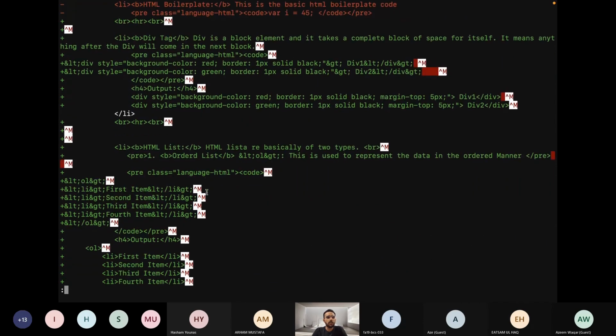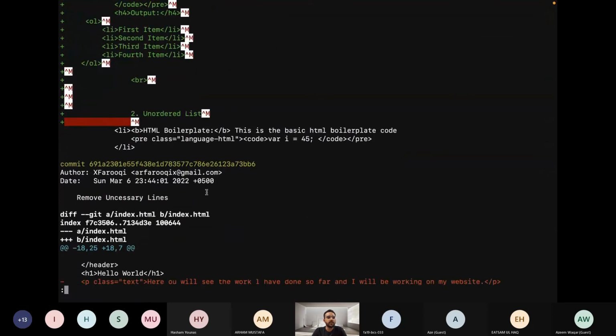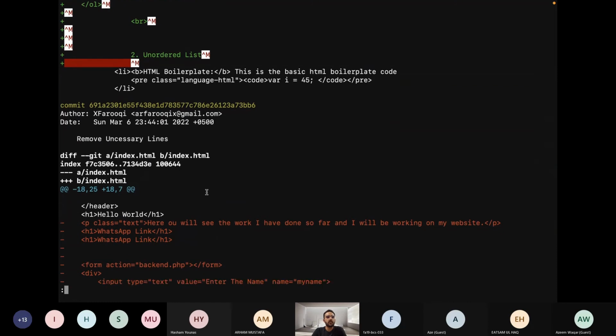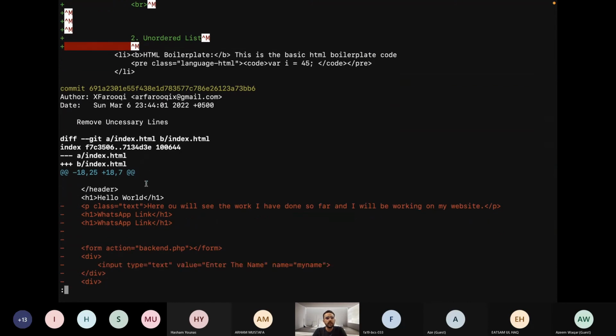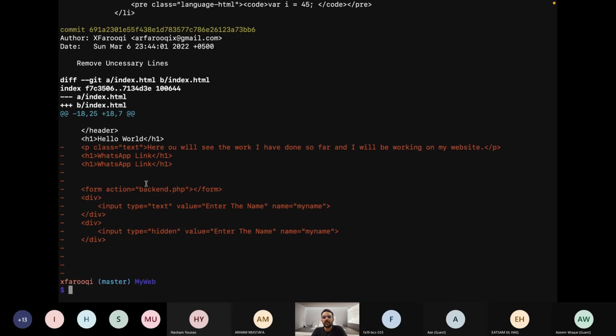If we scroll down, it will show all the lines that have been added and deleted. So it's the next commit message, the deleted lines, the added lines. So this is what the git log -p command does. If you want to exit this screen, just press Q.